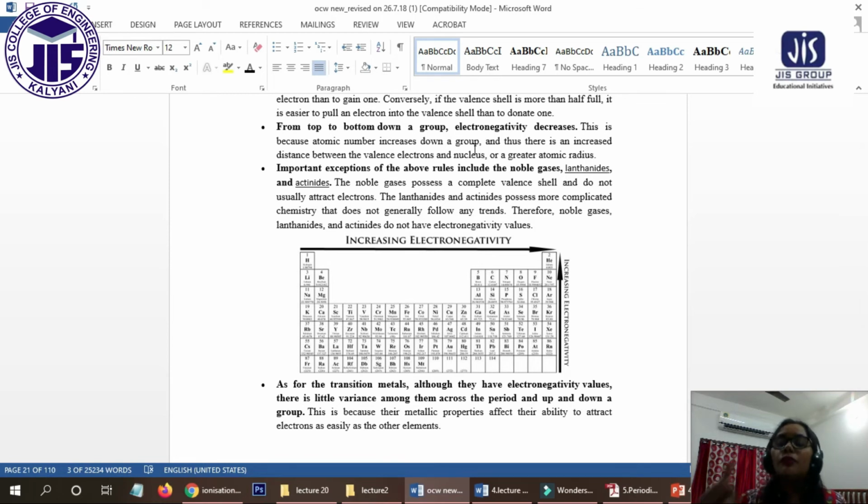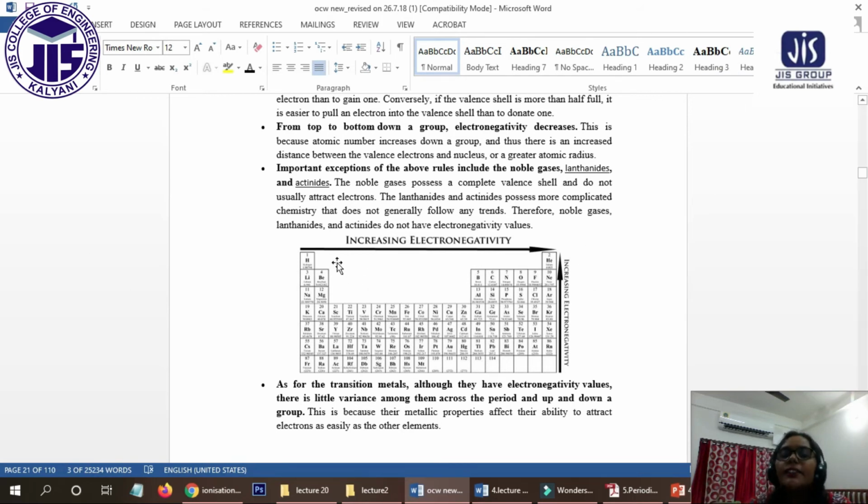That's why the covalent bonded electrons will be pushed towards the oxygen atom. So the oxygen atom has a tendency to pull the bonded electrons towards itself. This tendency is called electronegativity.